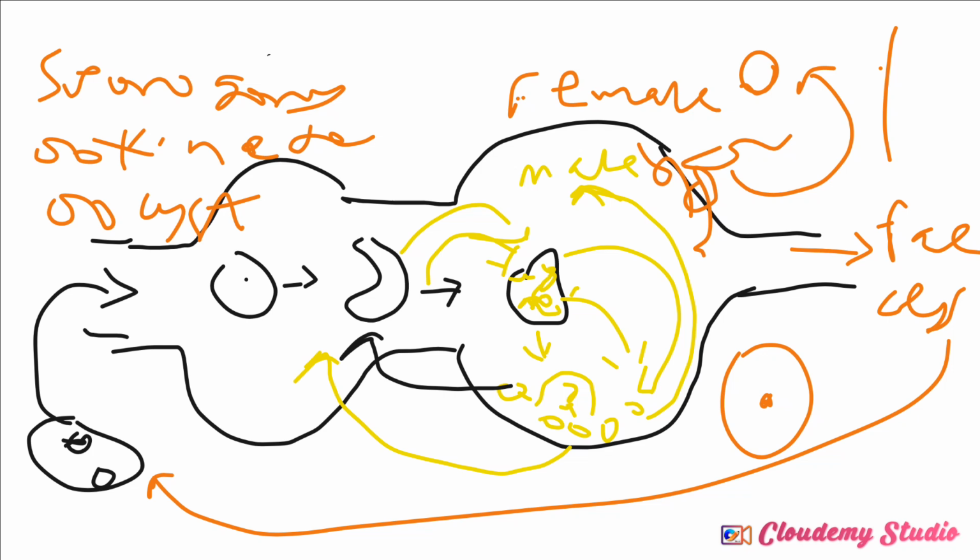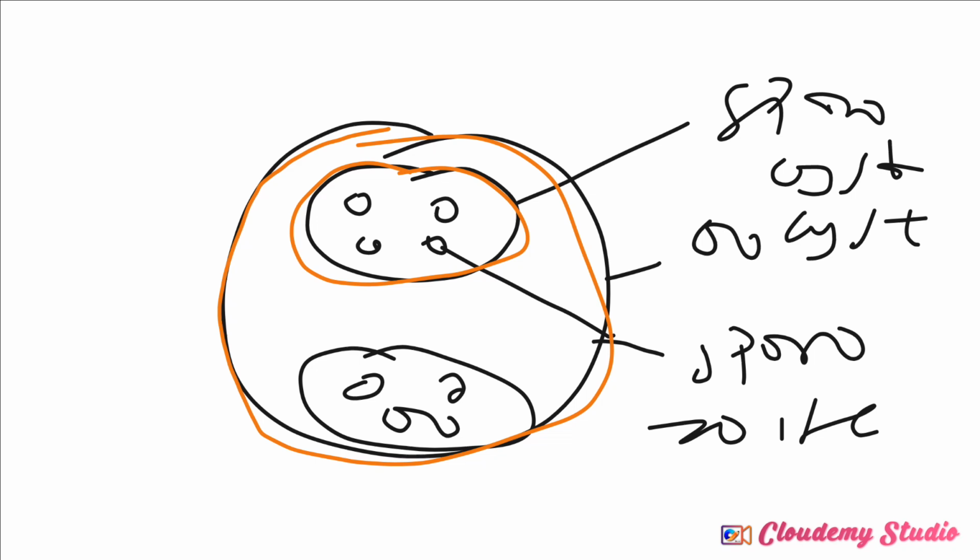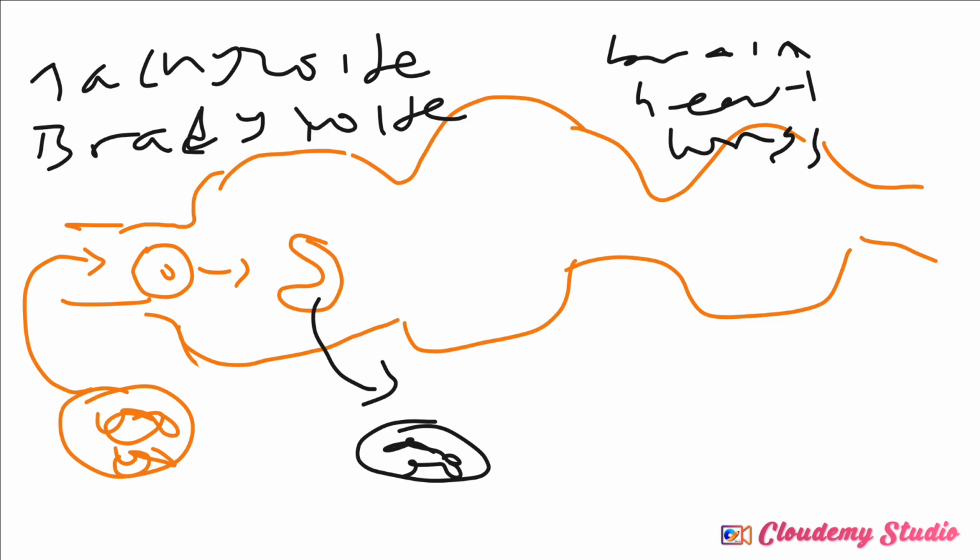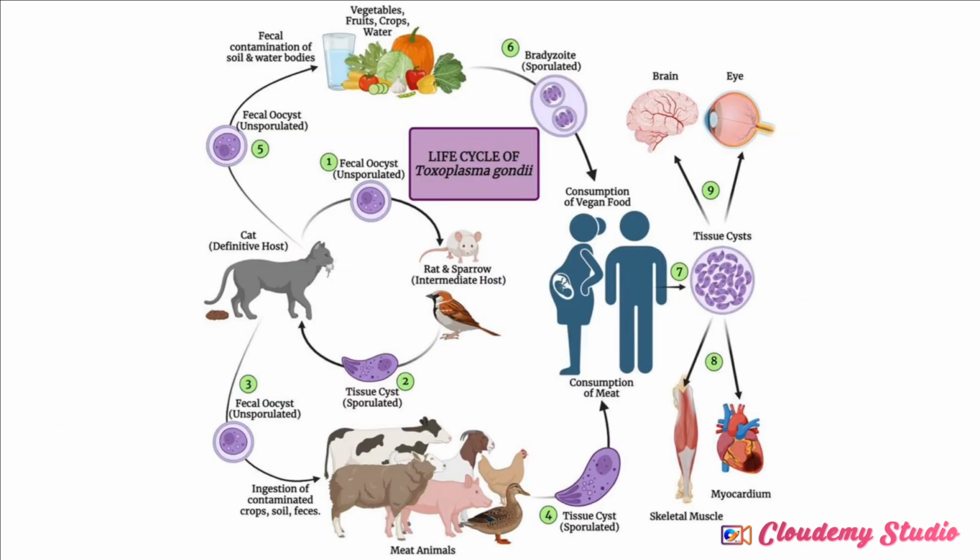So this one, they can be exoenteric life cycle, where it goes outside to form a tachyzoite, then to form a bradyzoite. And this is the life cycle of a typical Toxoplasma gondii. This is what they are saying here as well. You understand? Look at it.